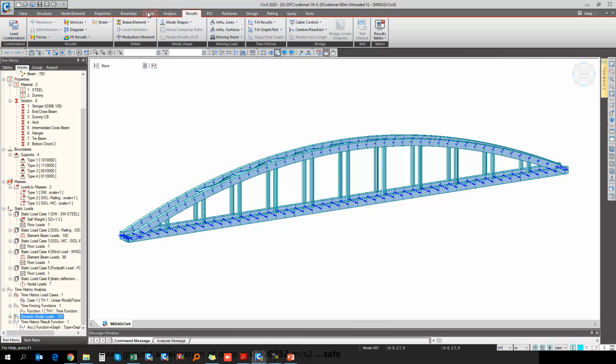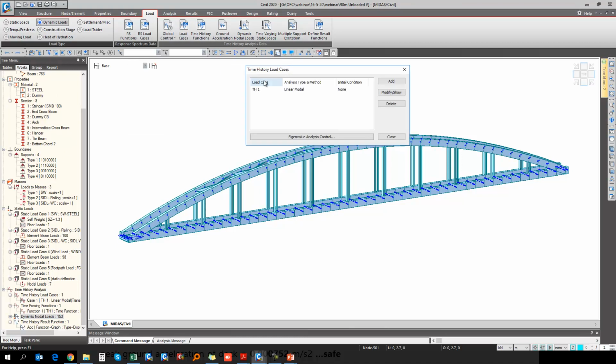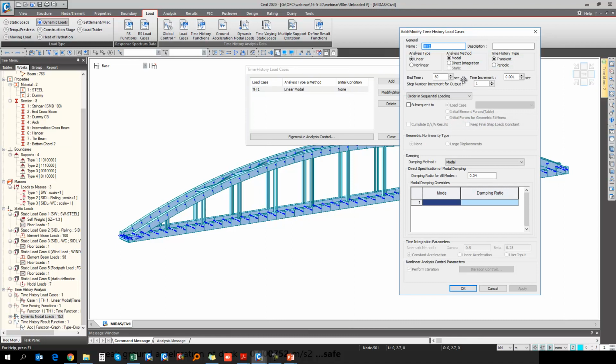If you go to Load and Dynamic Load, there is an option for defining the time history inputs. First is the load cases. We have already arrived at the loads and converted them into masses, so now we'll directly go for the time history analysis. Here in the time history load cases, we specify the time history load case, for which we have just considered time history load case 1. For the analysis type, I am considering the linear modal type of analysis. Then for the time history type, as I considered, it's a transient type of loading, not a repetitive one.